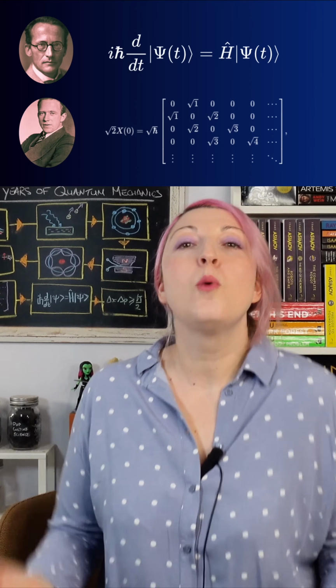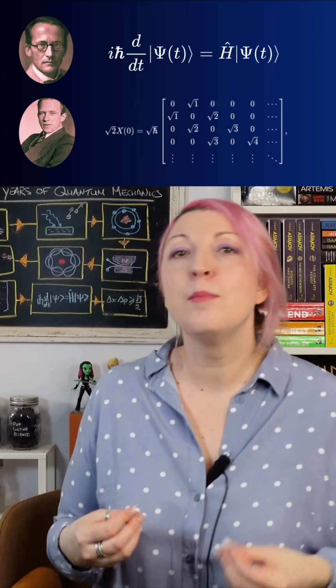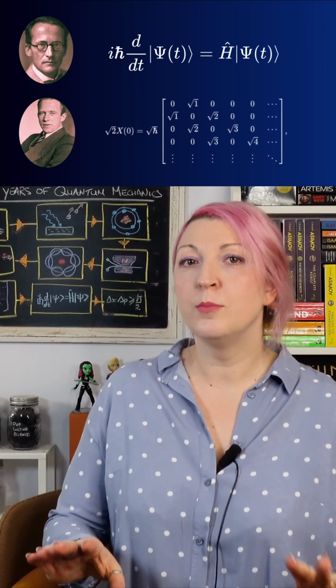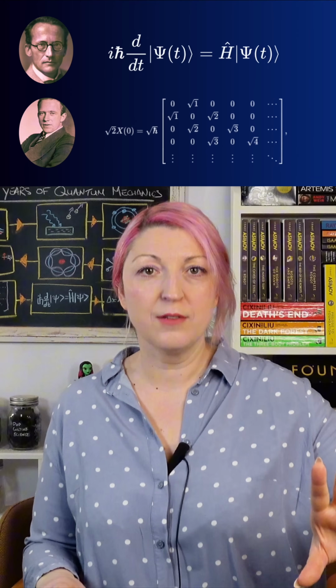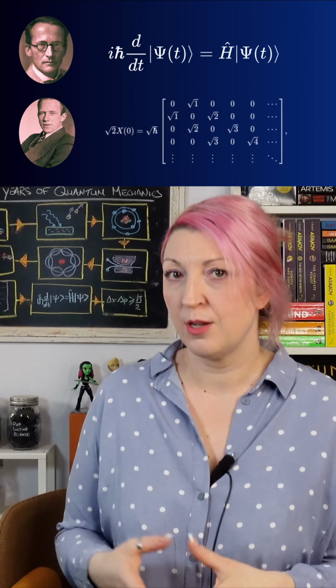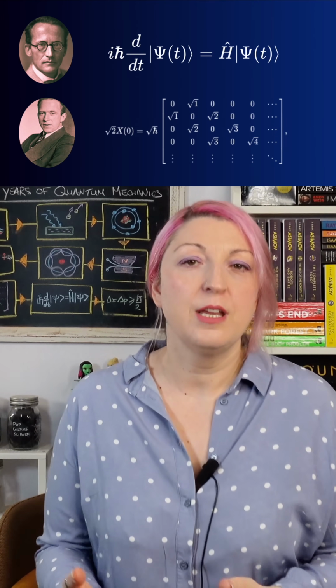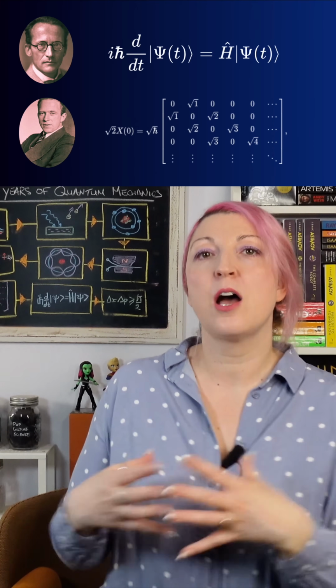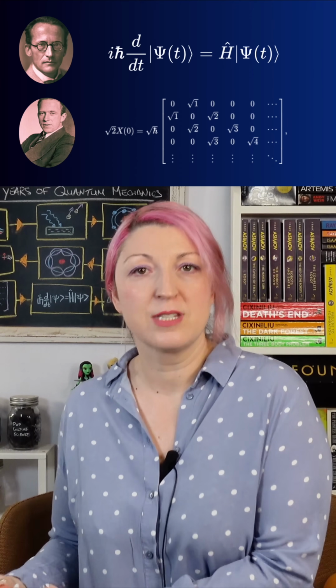They're just different ways of describing the same underlying physics. You could solve any quantum problem using either Schrödinger's waves or Heisenberg's matrices, and you would get identical results. Now, the wave function in Schrödinger's equation contains the same information as Heisenberg's probability matrices.